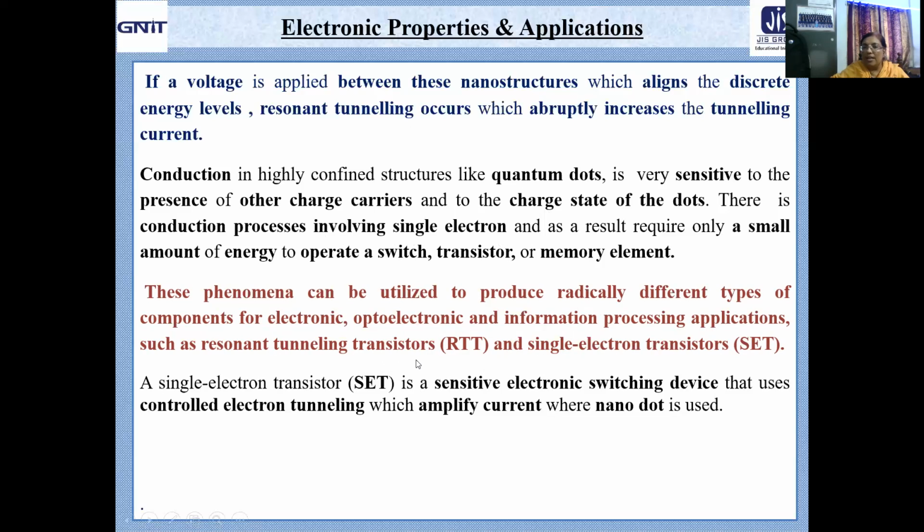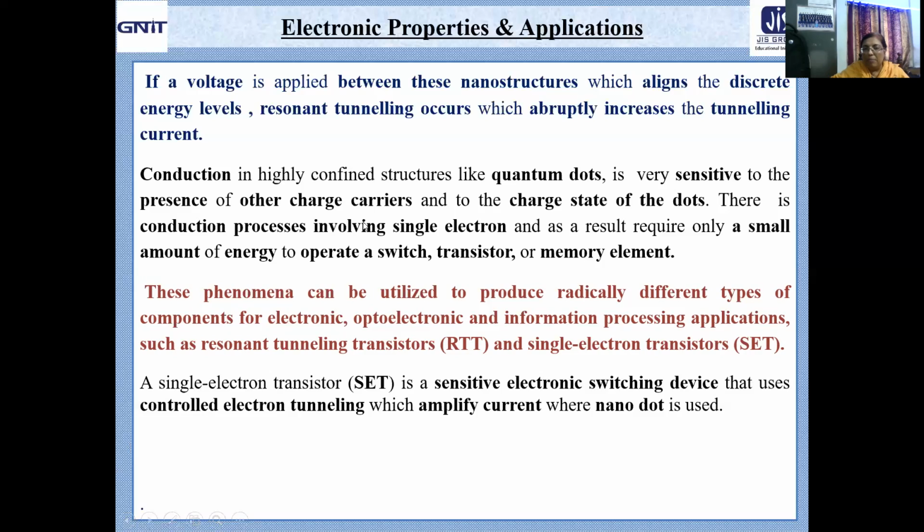RTT is resonant tunneling transistor and the single electron transistor. Now, in case of single electron transistor, it is a very, very sensitive electronic switching device which uses controlled electron tunneling. Naturally, it can amplify current where a nano dot is used. The quantum dot or the nano dot is used.